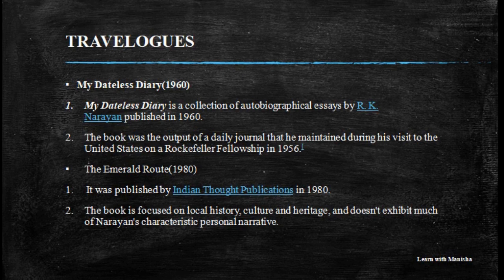After the essays, we are going to see another famous thing written by R.K. Narayan: he has written two travelogues that are very famous. The first travelogue is My Dateless Diary, published in the year 1960. Let's see some important points about My Dateless Diary. The very first point is that My Dateless Diary is a collection of autobiographical essays by R.K. Narayan, published in the year 1960.